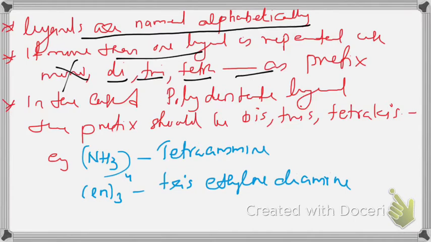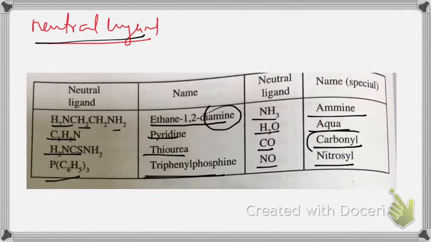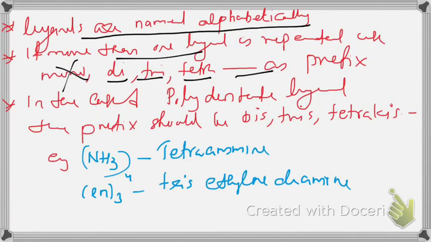If you have 3 ammonia, you have to write triamine. If you have 4 water, you have to write tetraaqua. If you have 6 carbon monoxide, you have to write hexacarbonyl. That is the prefix for common ligands.